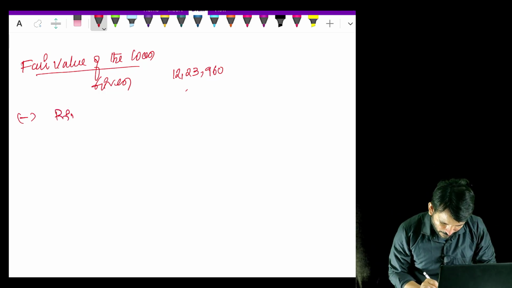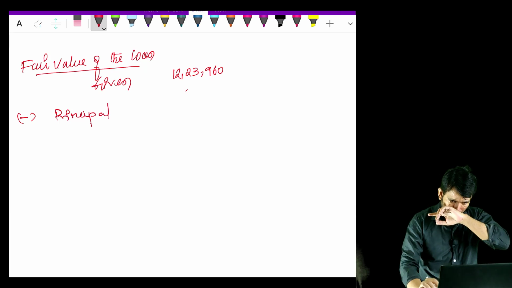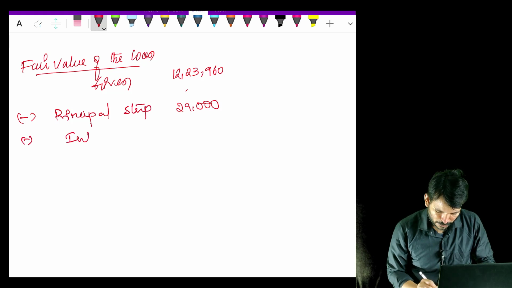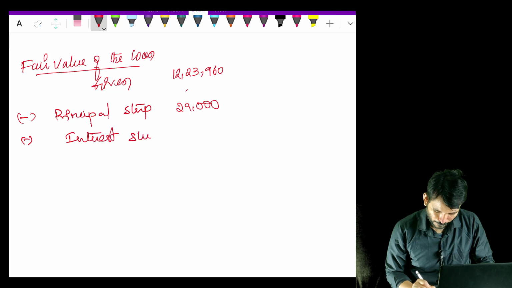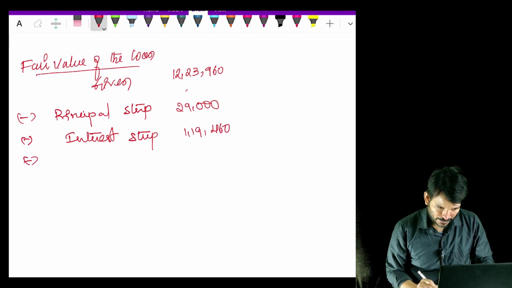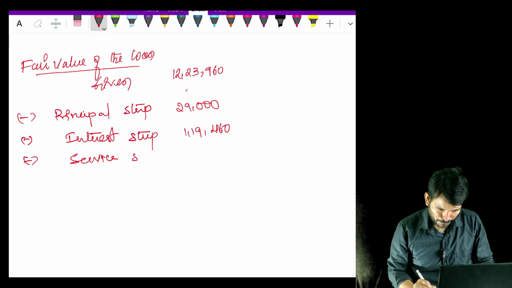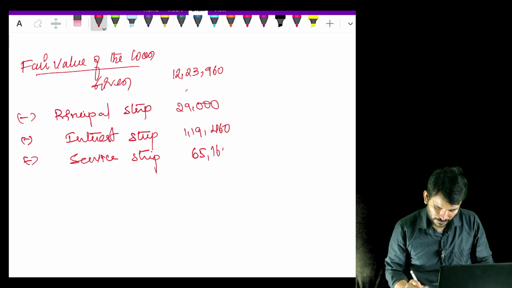So I will see what I'm retaining. I'm retaining principal portion of 10%, given in the question, 29,000, they call it principal strip, and I'm retaining interest strip. The fair valuation is 1,19,460, and again I'm retaining service portion, like the processing element, service strip, that is 65,160. Sir, how did you get this 1,19,460?